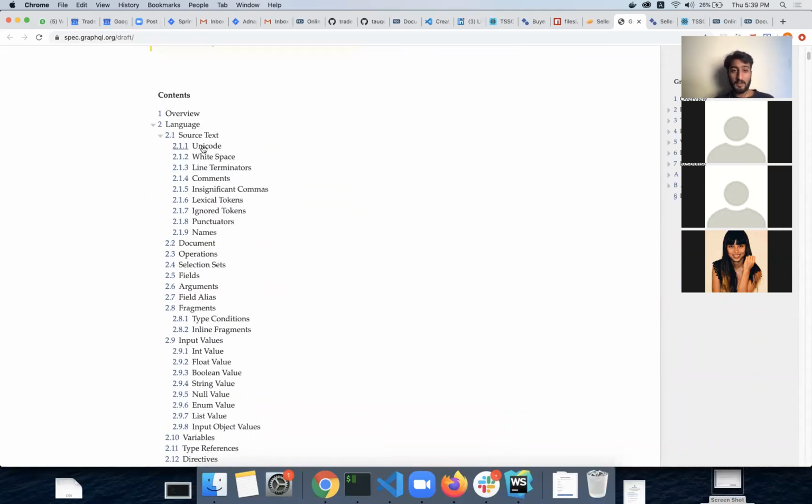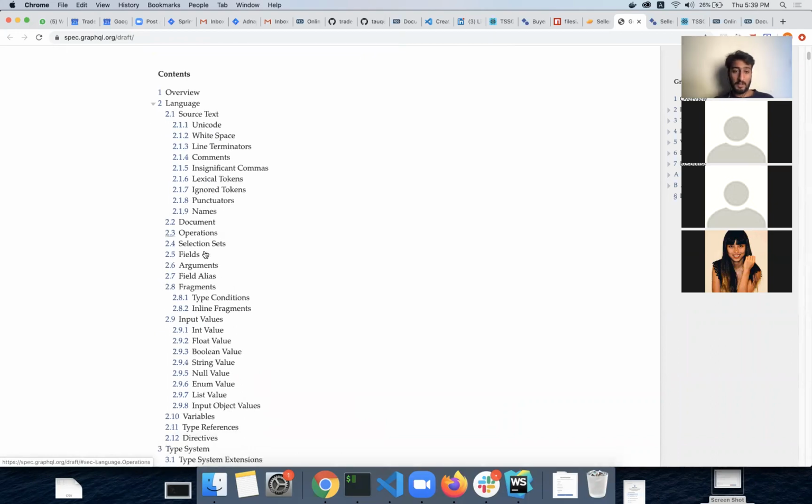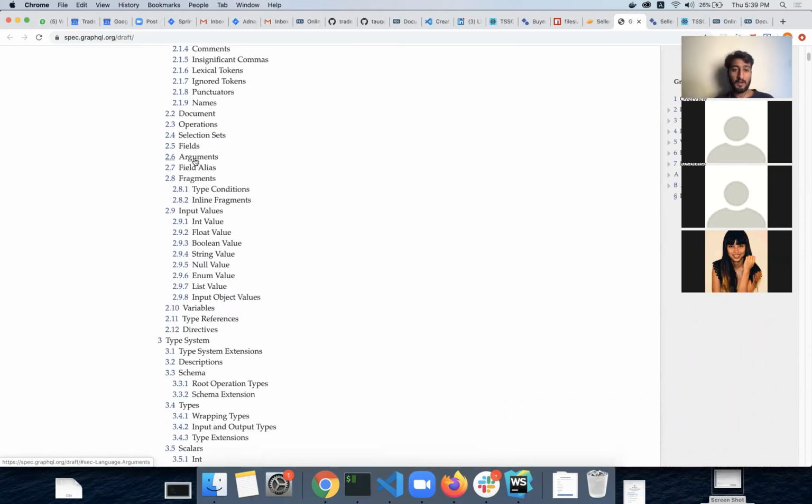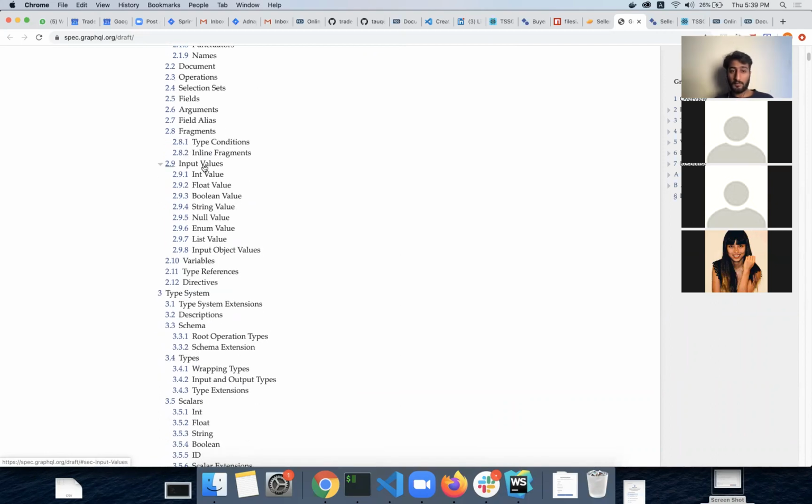Like we have white spaces, we have line terminators, we have comments, we have some tokens like request bodies, schema, stuff like that. Then we have some data types and we have arguments. We also have these values. We call it data types: string and boolean and number, integer, stuff like that.